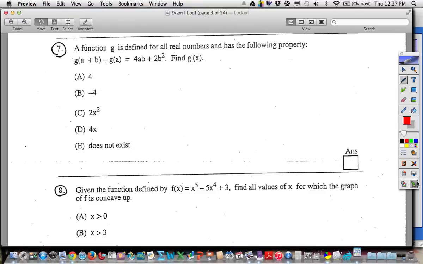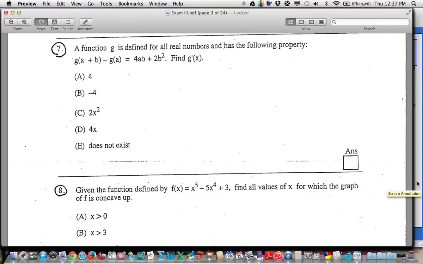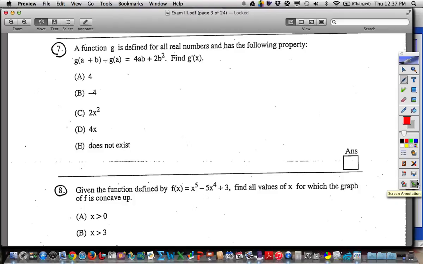But I do want to talk about 7, because this one is a little different take on something that we have done before. So it says a function g is defined from this property, and it's weird. You've got a's and b's, but yet they ask you for g prime of x. So that's weird. But first of all, there's one overriding thing that is in most of these problems, that's derivative, right? And let's face it, the big thing we've done for the first half of the year is derivative. Most problems involve derivative. The only ones that would be maybe a few limit problems, because limits is another big topic, I guess you would say.